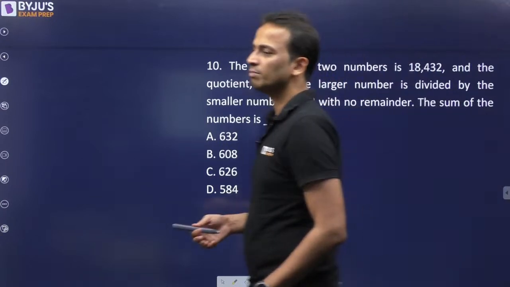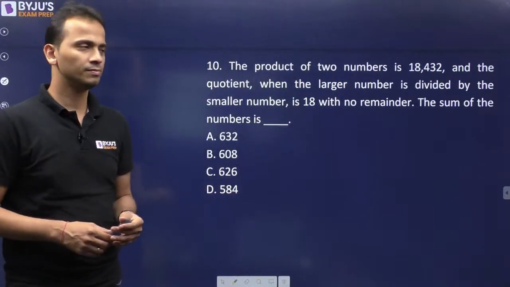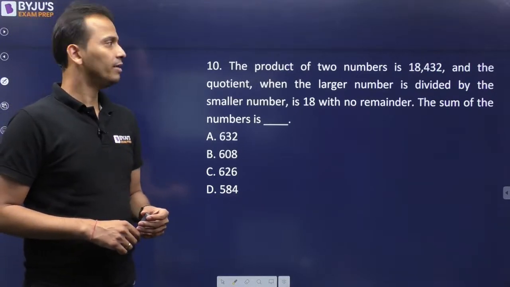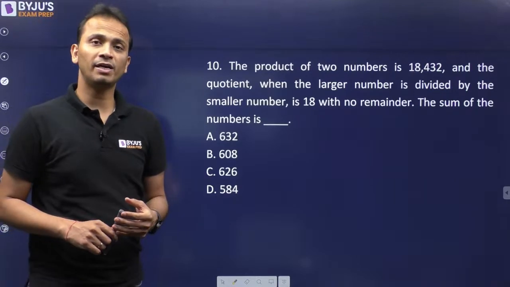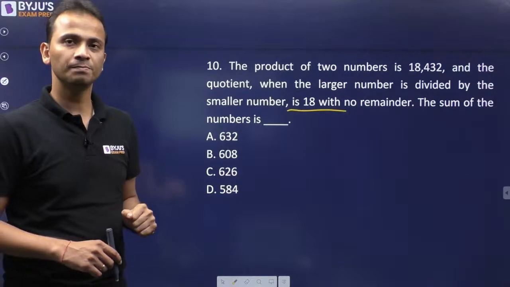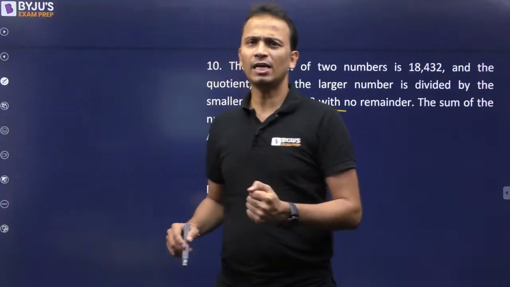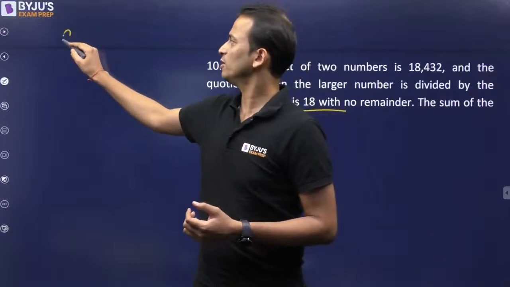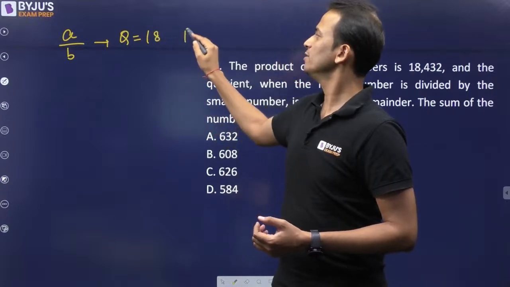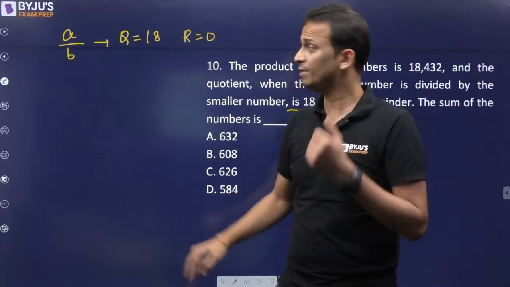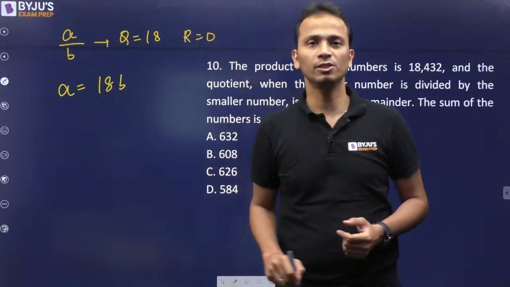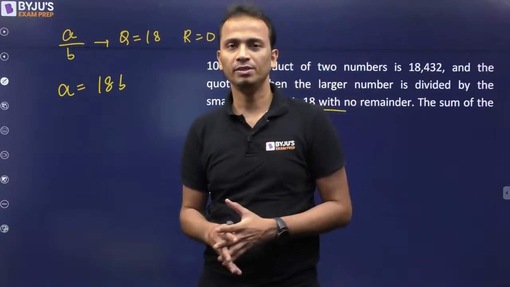You can write one of the numbers in the form of the other number. The quotient when larger number is divided by the smaller number is 18 and there is no remainder at all. Okay, so I'll assume that A is the larger number and B is the smaller number. A when divided by B, the quotient is 18 and the remainder is 0. Okay, so I can write A as 18 into B plus 0. So the value of A will be 18B, right?